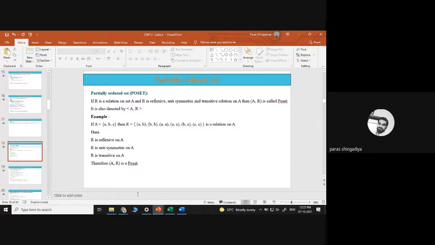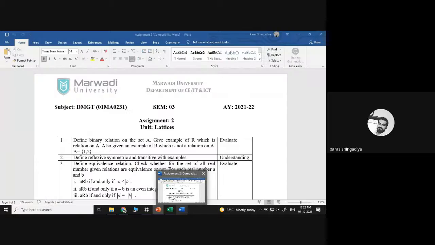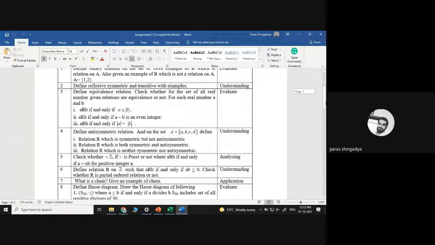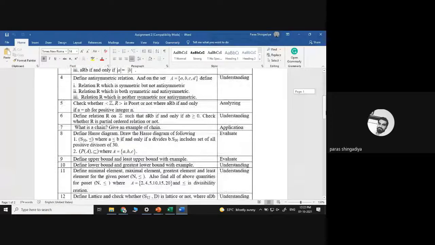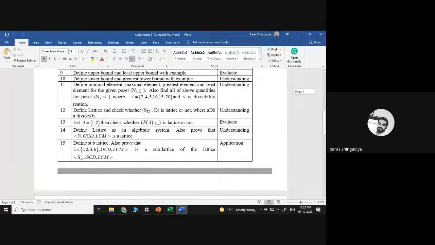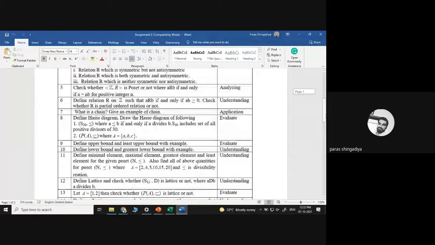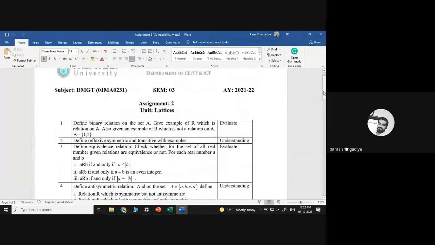As per our last discussions, let's finish assignment 2 in the lecture session, and then after we'll start unit number 3. Similar questions that we already discussed in unit number 2, you can also try them. So let's check one by one.